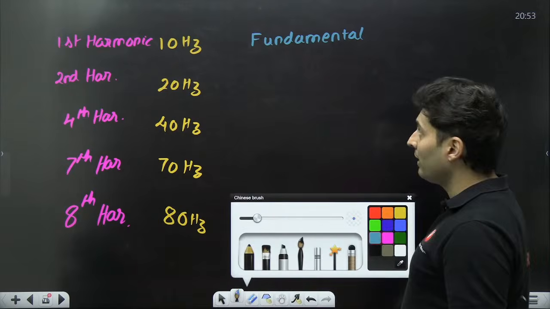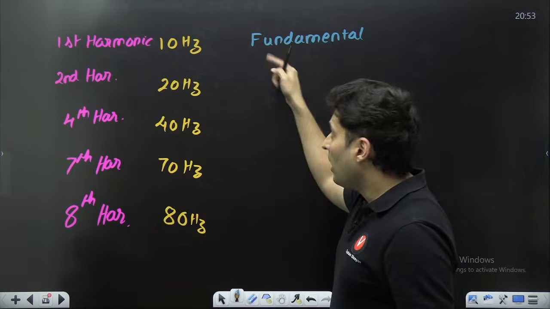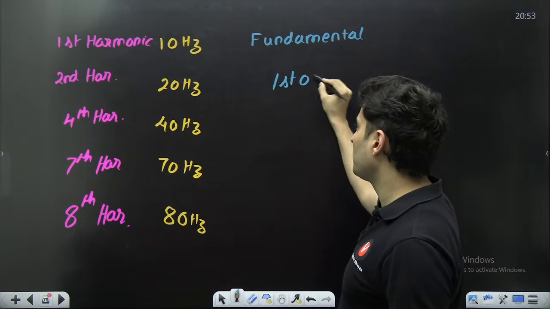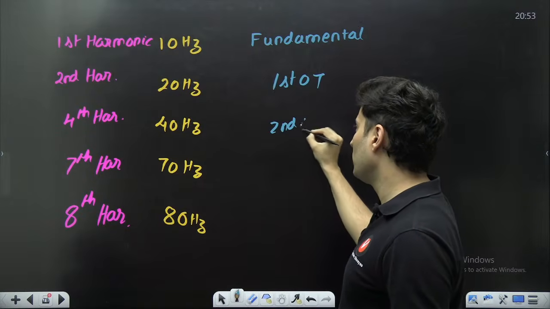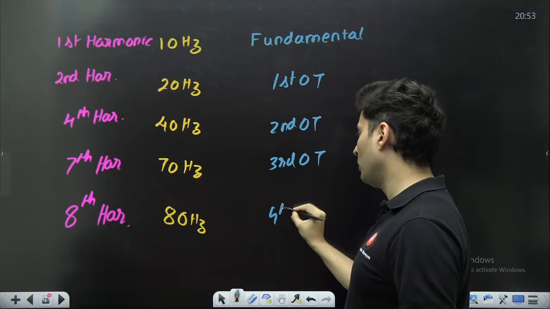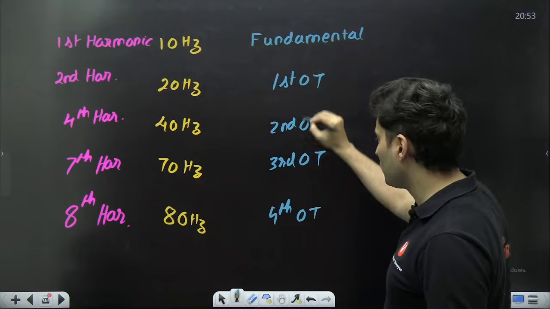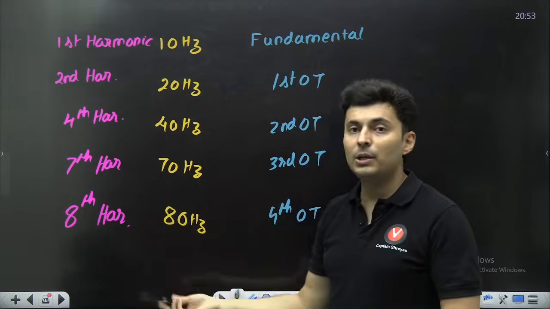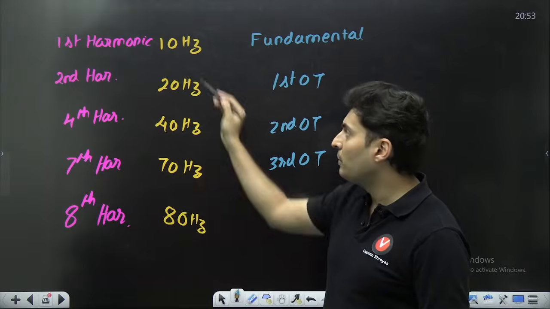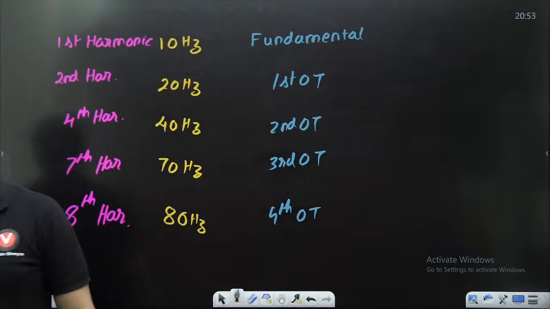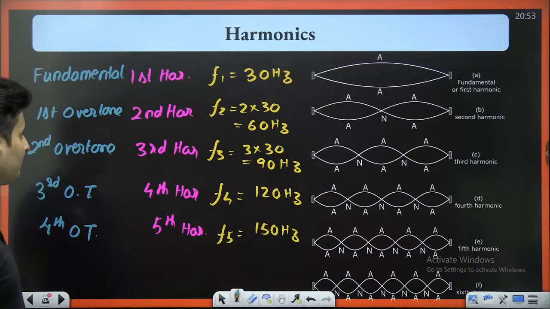But if you look at overtone, after the fundamental, this is the first frequency we are getting, so this is the first overtone. This is the second overtone. This is the third overtone. This is the fourth overtone, like that. Here this goes serially. Here this may or may not go serially. It depends on these values, which multiple it is in. That's how it is. Not many people know this.